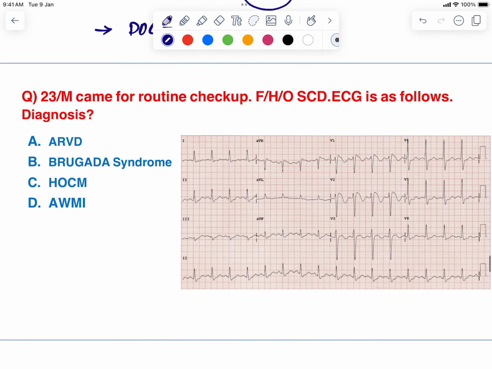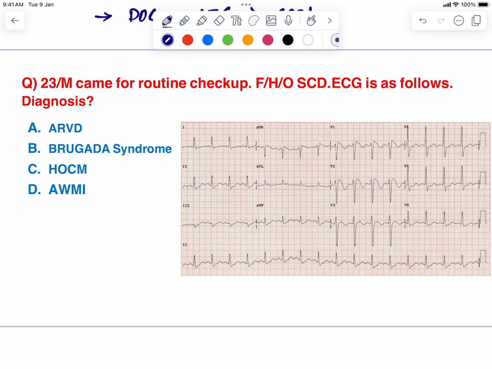All right, next. After having discussed vasospastic angina with ST segment elevation, now let me show you one more clinical condition where you have ST segment elevation. A 23-year-old male came for a routine checkup. There is a family history of sudden cardiac death in this patient. The ECG is as follows. What is the diagnosis? Arrhythmogenic right ventricular dysplasia, Brugada syndrome, hypertrophic obstructive cardiomyopathy, or anterior wall MI.